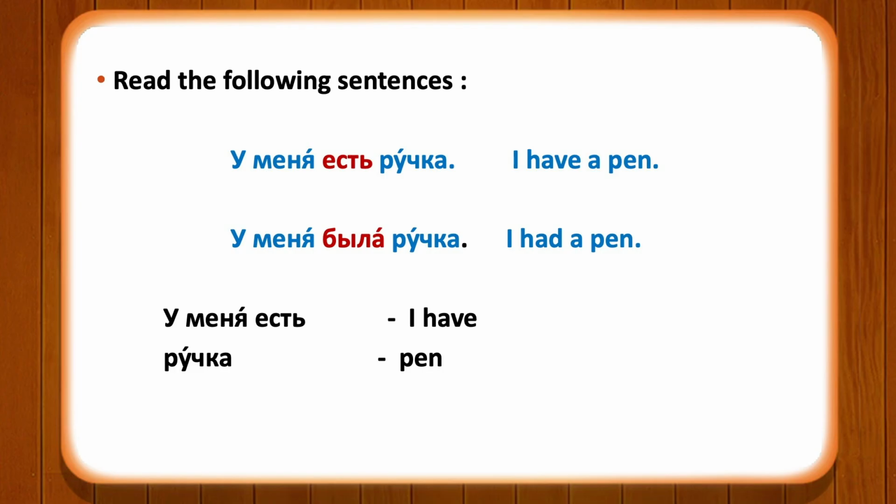So у меня есть ручка is a construction in present tense. I have a pen. If you want to say a similar thing in past tense, you can use the past tense form of the verb быть and say у меня была ручка. It means I had a pen. So I have a pen, у меня есть ручка. I had a pen, it means у меня была ручка.